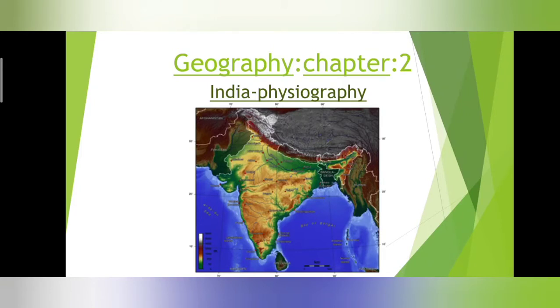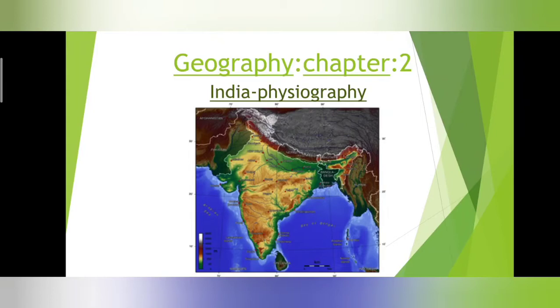Physiography means various landforms. As we all know, we have various types of landforms. Which are the landforms? Like deserts, plains, mountains, plateaus, islands. Like this we have various forms of land.